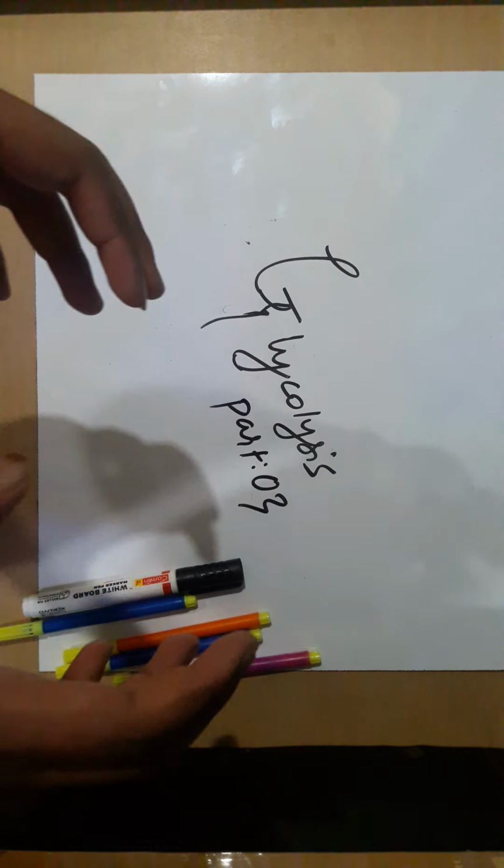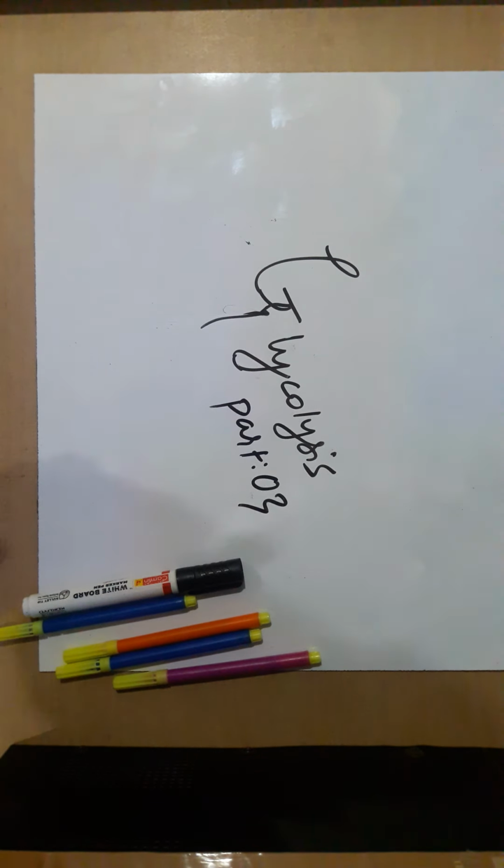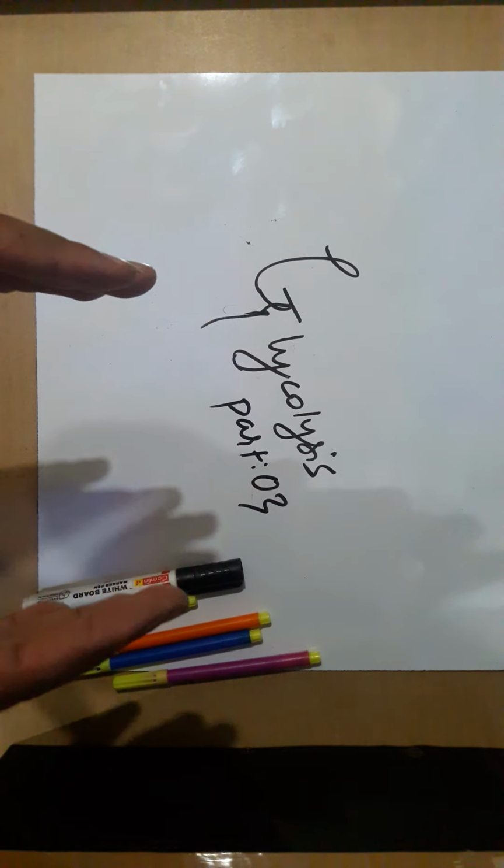So in today's part 3 we shall discuss the regulation of the glycolysis pathway, and we shall also discuss the differences between hexokinase and glucokinase. As in the first step we wrote that glucose is converted into glucose 6 phosphate with the help of the enzyme glucokinase or hexokinase. Under which condition hexokinase takes part, and under which condition glucokinase takes part, we'll discuss in the differences between glucokinase and hexokinase.